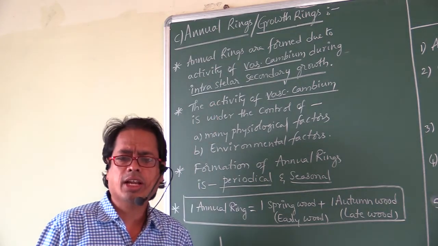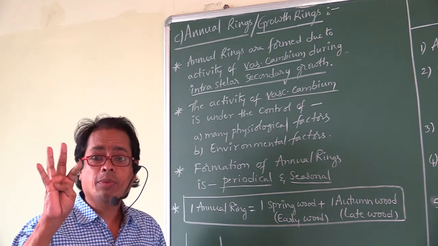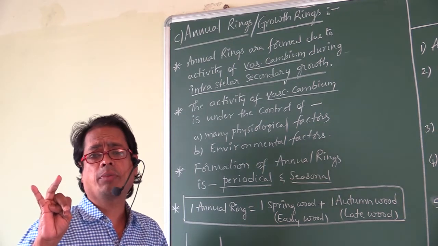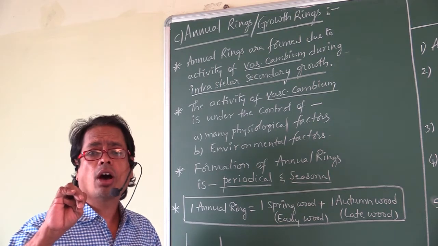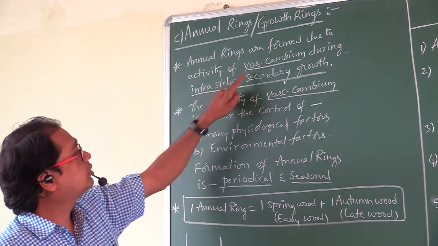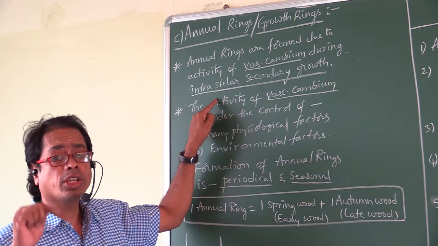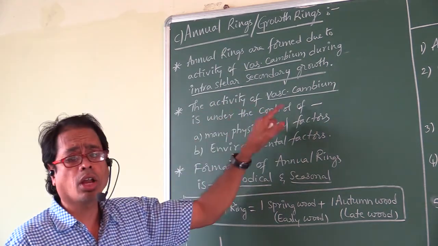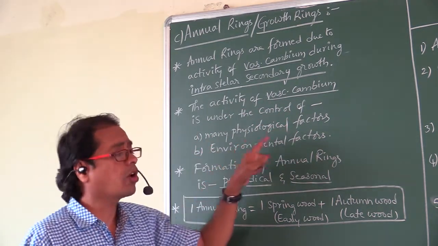Overall, intrastellar secondary growth occurs in how many steps? 4 steps. Formation of vascular cambium, activity of vascular cambium, third one annual rings, fourth one heartwood, sapwood. This is the third step, C. So the activity of vascular cambium is under the control of many physiological factors and environmental factors.